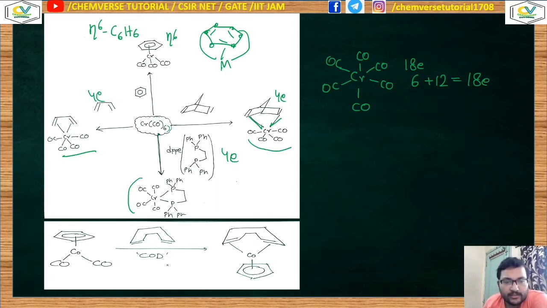Over here this is a cyclooctadiene ligand and it is also a 4 electron contributor, and it will substitute these 2 ligands, these 2 carbonyls. Okay, so this is what's happening over here. Now we will move on to the metal carbonylate.